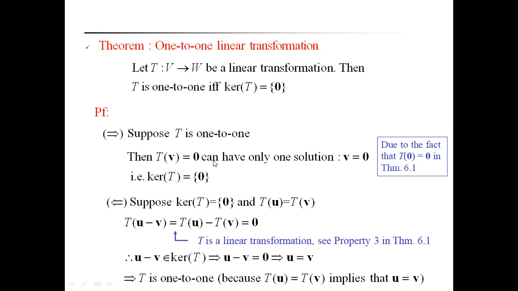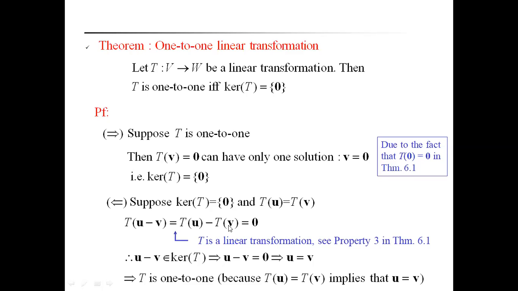This is the simple proof. Now suppose the reverse, that means the sufficient condition. Suppose kernel of T is equal to 0 and T of u is equal to T of v. It implies, because T is a linear transformation, therefore T of u minus v is equal to T of u minus T of v, equal to 0.